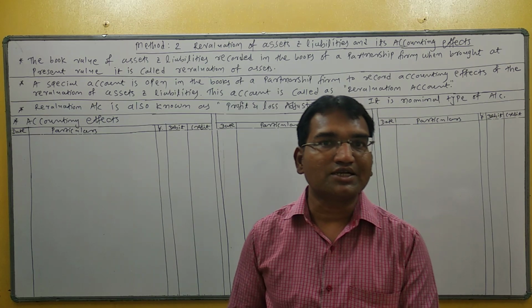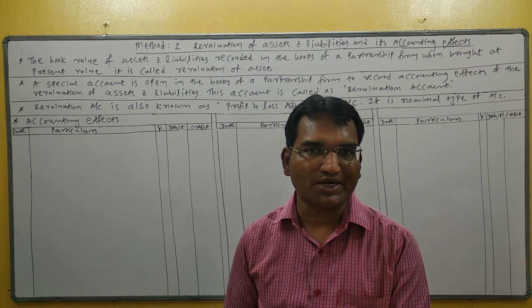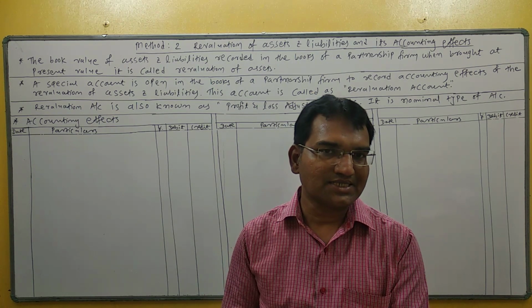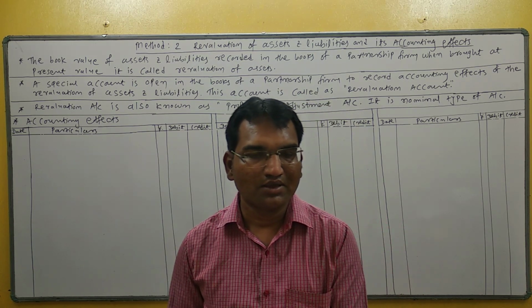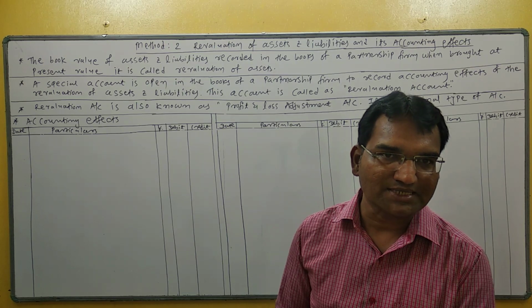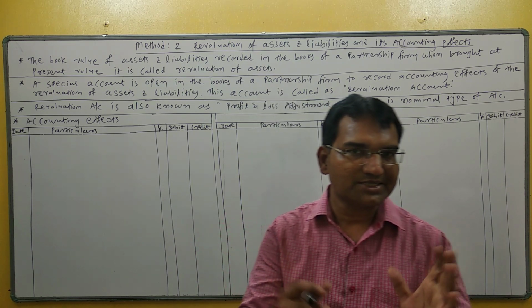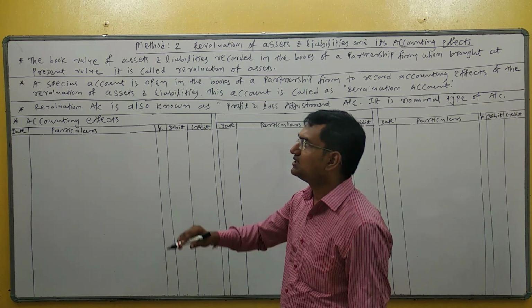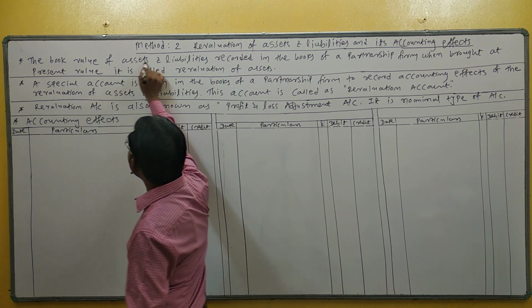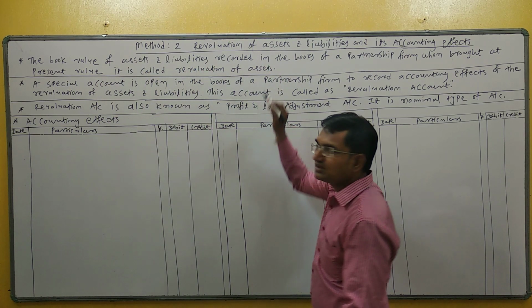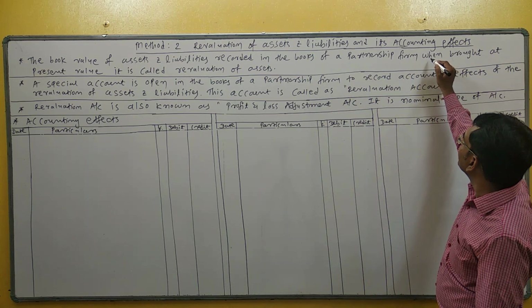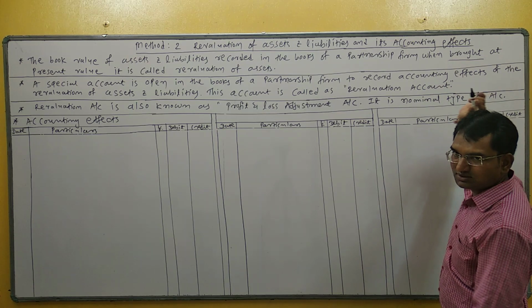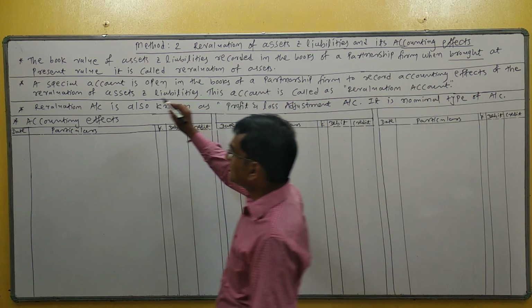Students, at the time of reconstruction of partnership, some assets and liabilities are revalued. What is revaluation of assets and liabilities? Very simple meaning. Revaluation means the book value of assets and liabilities recorded in the books of a partnership firm is brought to present value.